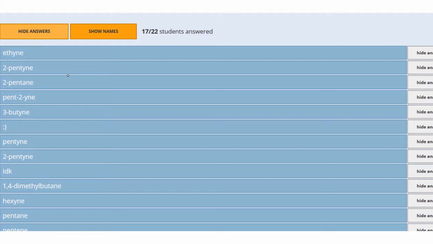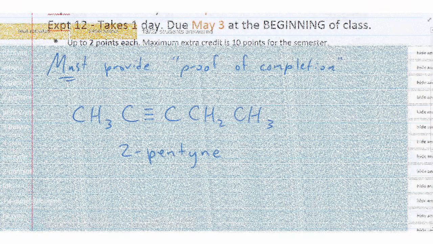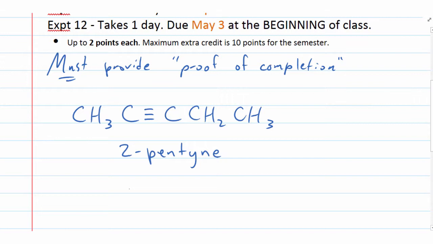And I do see some of the answers up here. The name here is 2-pentyne. There's actually another correct way to write it, but we will not be writing it that way. We'll be writing it as 2-pentyne as the name. Now to arrive at the 2-pentyne, let's talk about how we arrive at that name.